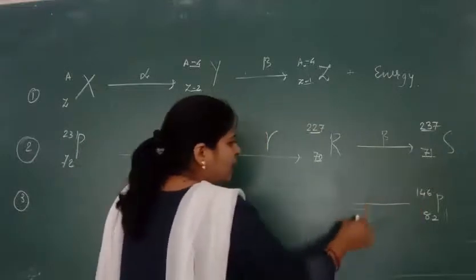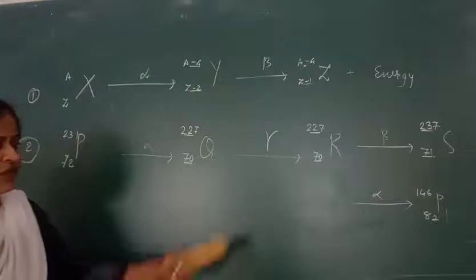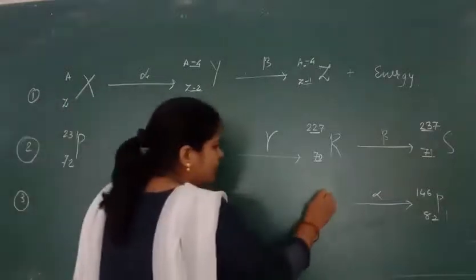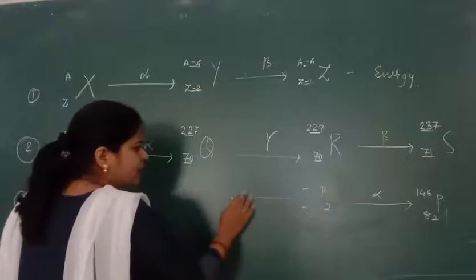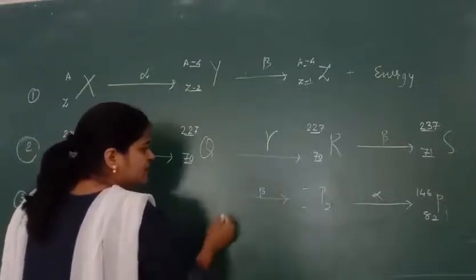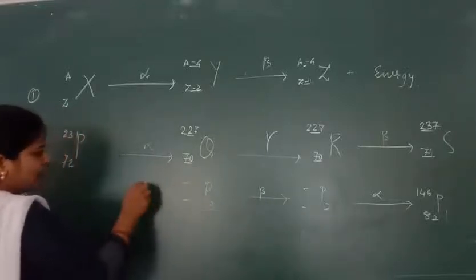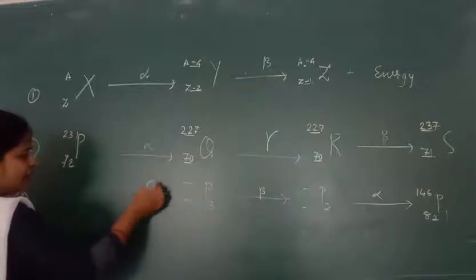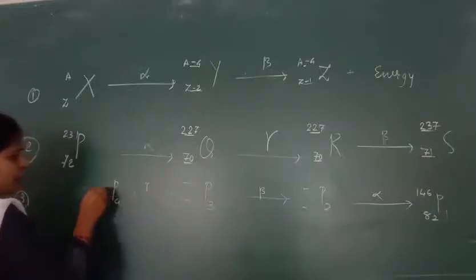Then an alpha particle comes out, and we have to find P2. Then the beta particle comes, giving P3. Then the gamma particle comes, and we have to find the value of P4.